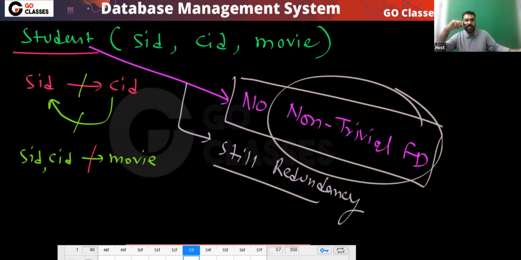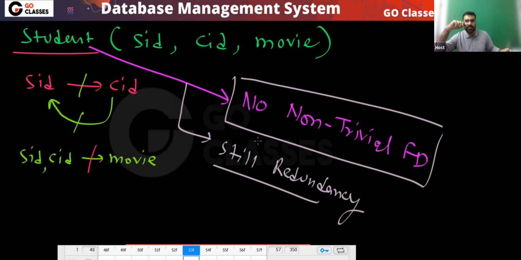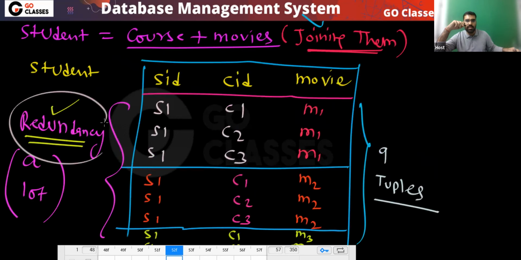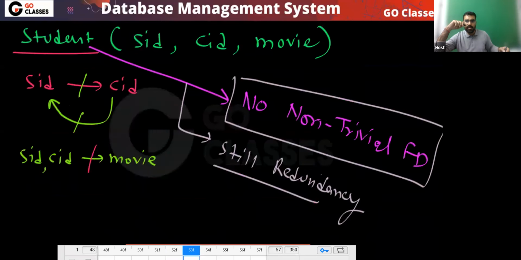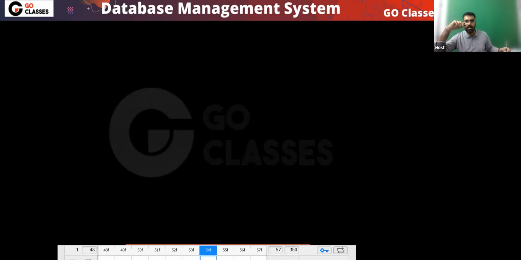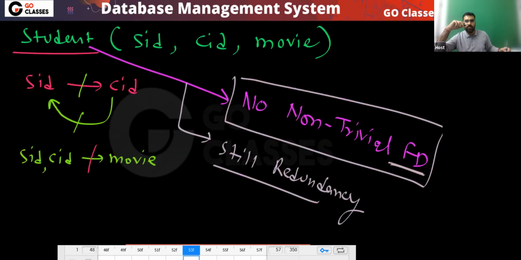There is no non-trivial FD at all. So definitely FD did not create this redundancy. Right? Yes or no? Agree? FD did not create this redundancy. So who created this redundancy? We will see who created it, but is this point clear?